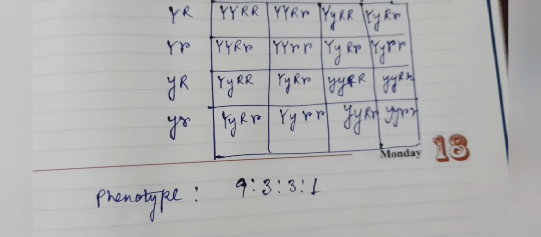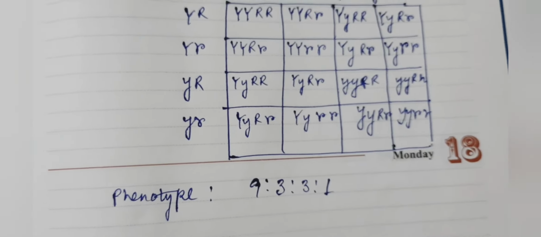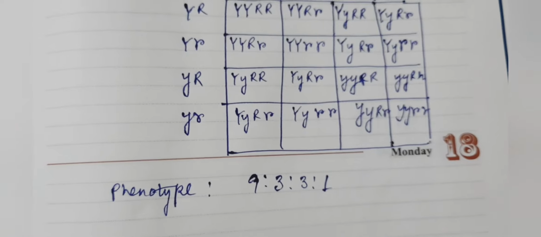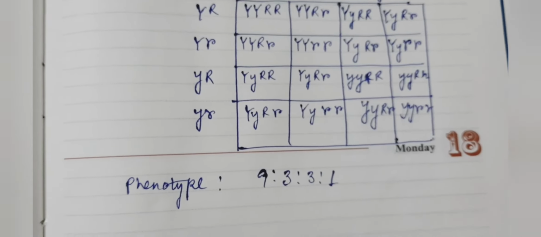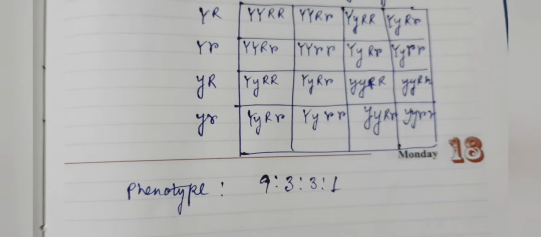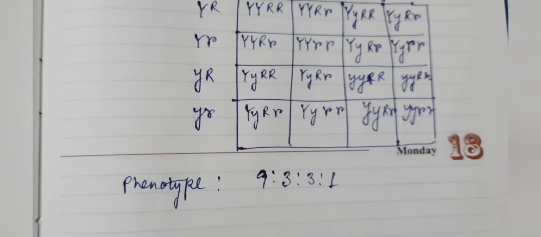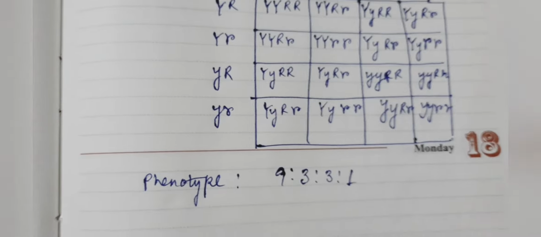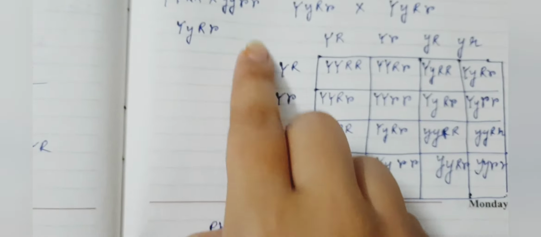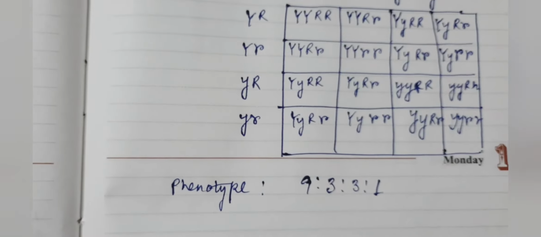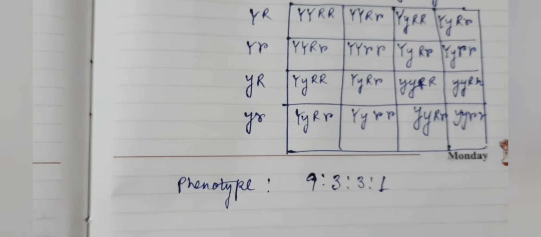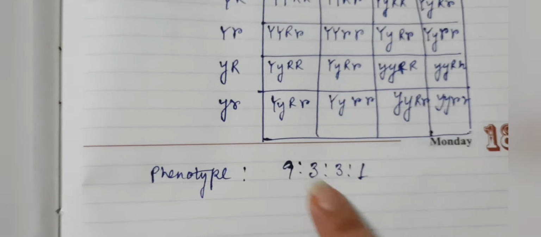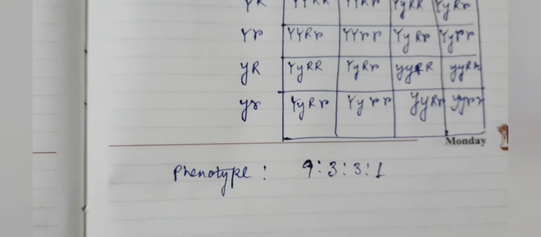From this dihybrid cross we can say that the segregation of one pair of characters is independent of the other pair of characters. So from here Mendel's law of independent assortment comes. So what is that? The law states that when two pairs of traits are combined in a hybrid, the segregation of one pair of characters is independent of the other pair of characters. Means the segregation of these characters are independent of each other.